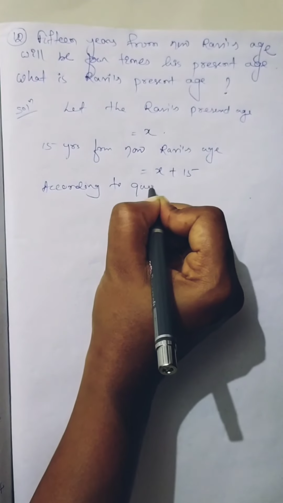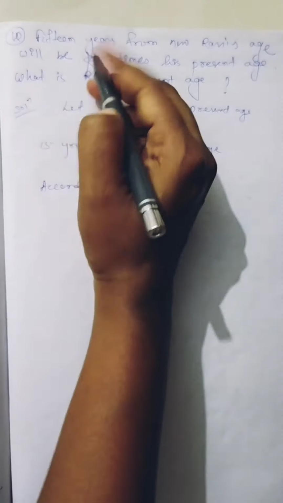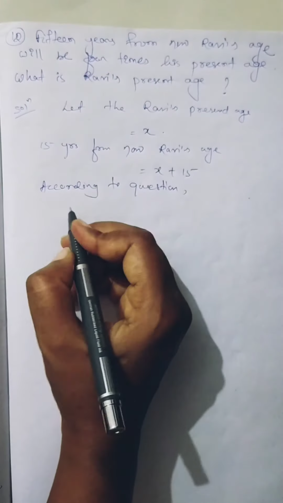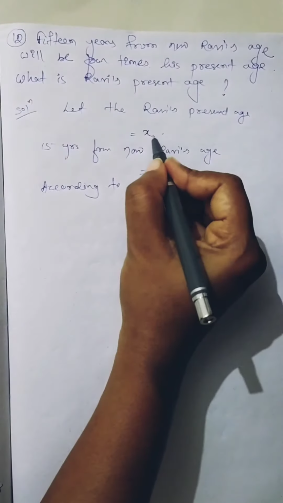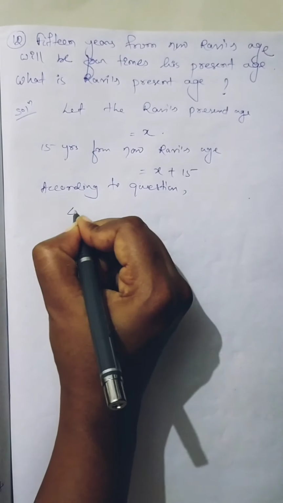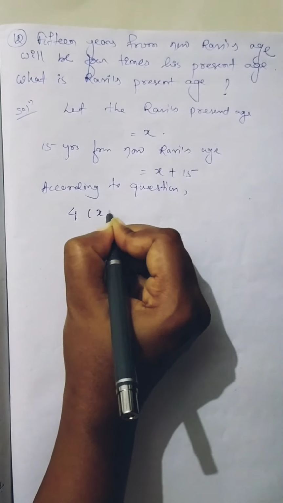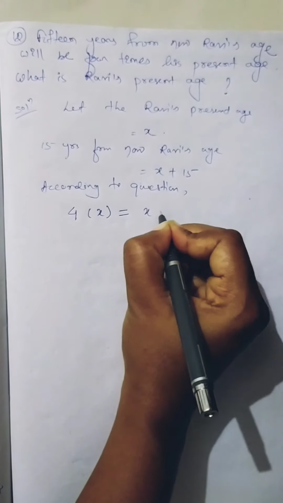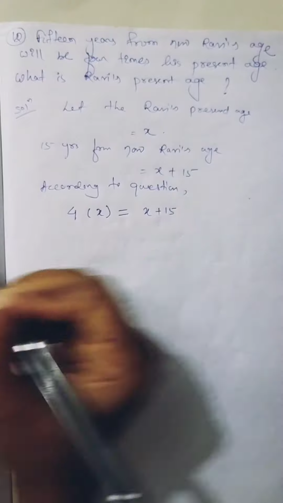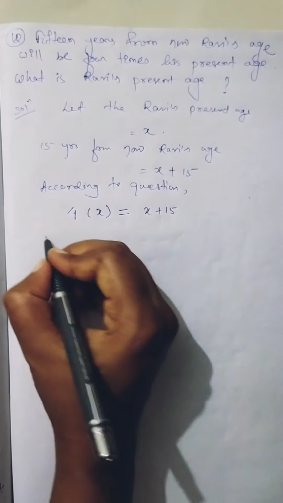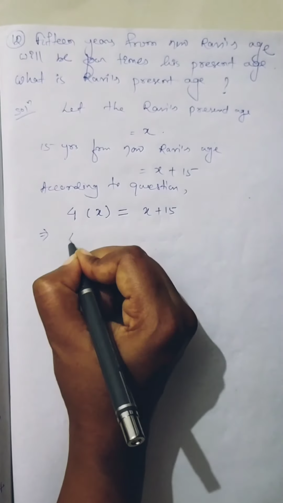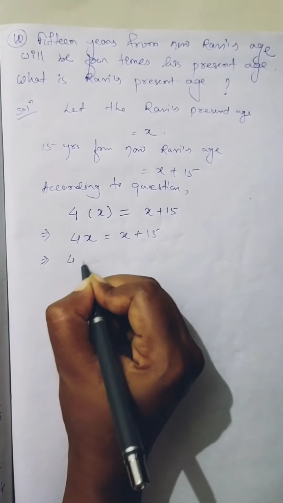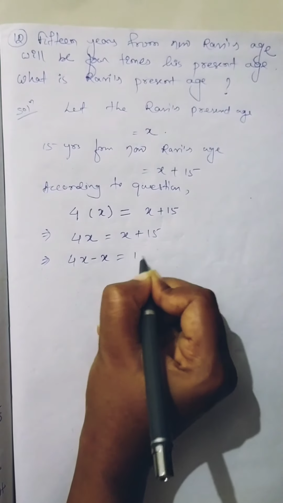Then according to the question, 15 years from now Ravi's age will be 4 times his present age. Present age is x. 4 times Ravi's present age is equal to the age of Ravi after 15 years. So we got the linear equation, 4 into x, 4x equal to x plus 15. 4x minus x equal to 15.